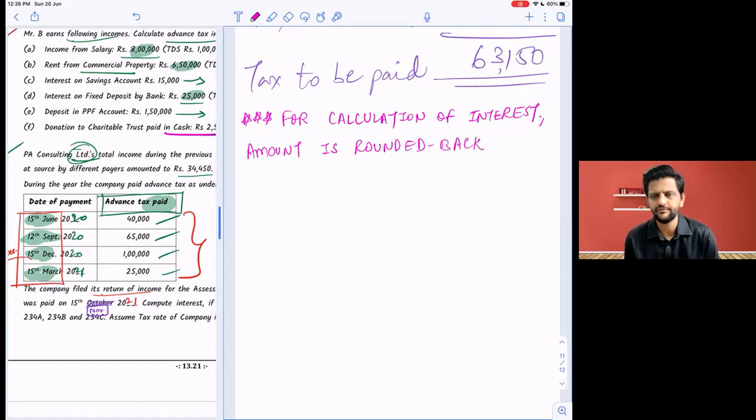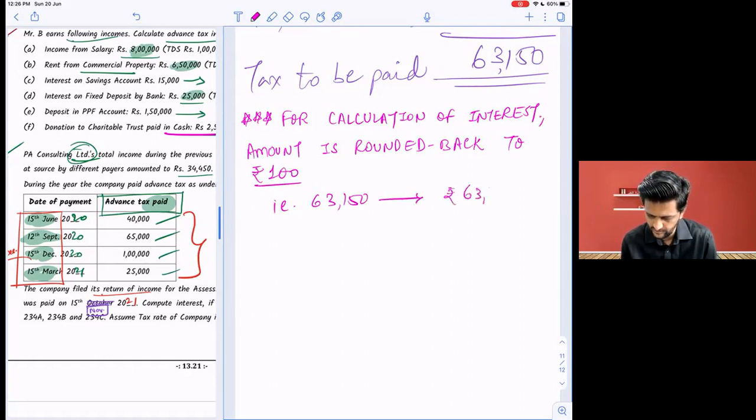See, this rounding off, round up, round down. Round down or rounded back means go back. Okay, is rounded back to rupees 100. That is 63,150 will become how much? To the multiple of 100. How much? 63,100. To the earlier 100 rupees. Okay. So now on this we will calculate our interests.